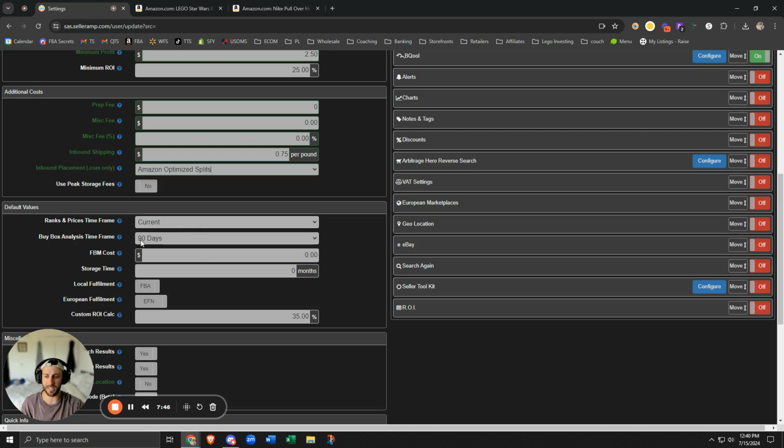Buy box analysis time frame. I like 90 days. 30 days isn't bad either. It really depends on your liking. I like looking at both in theory. Looking at all the data is probably the best way to go about it.